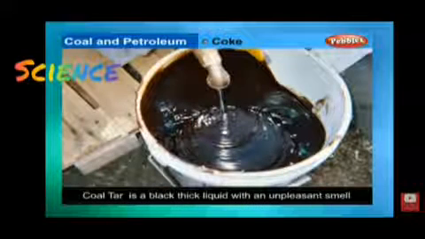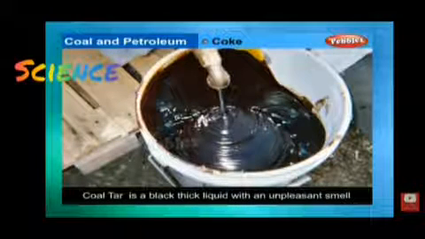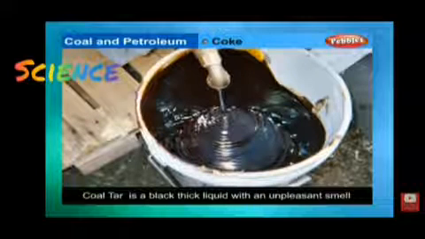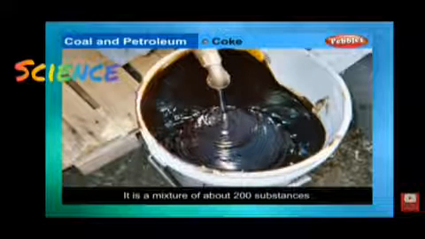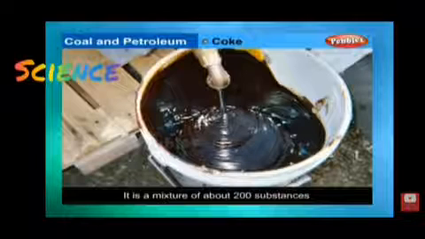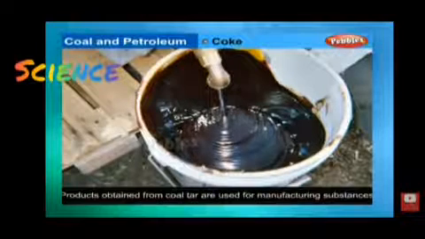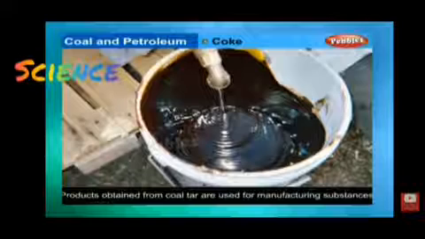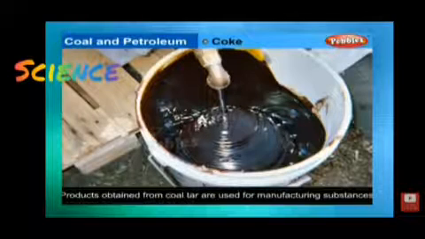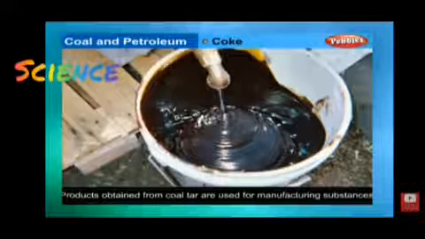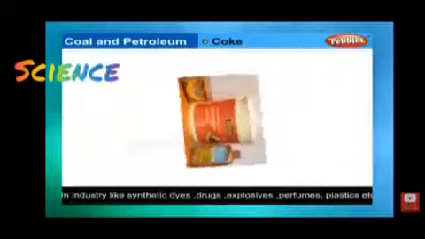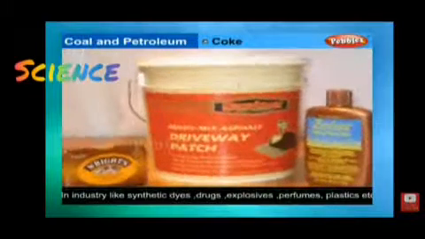Coal tar. You might have seen coal tar, a black thick liquid at road surfacing sites. Isn't it? So it is a mixture of 200 substances. Products obtained from coal tar are used as starting materials for manufacturing various substances used in everyday life and in industry. Some of the products are synthetic dyes, drugs or medicines, explosives, perfumes, plastics, etc.